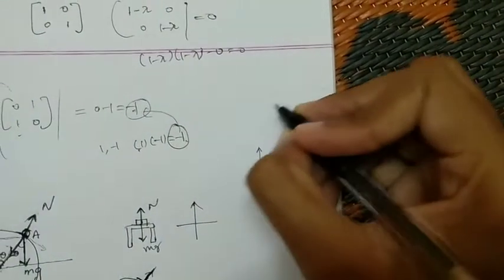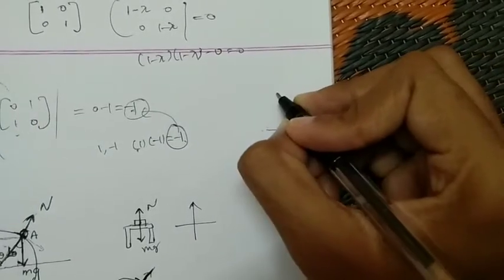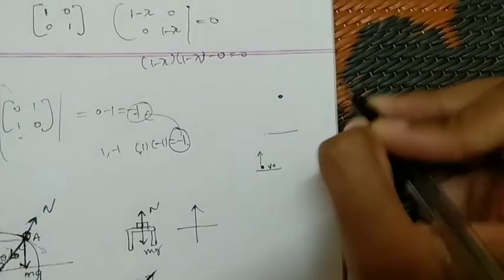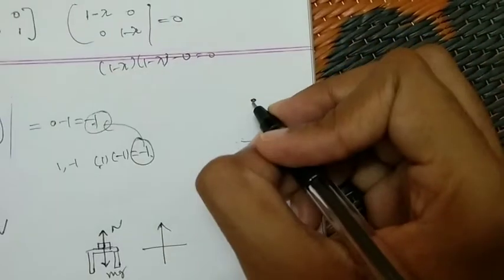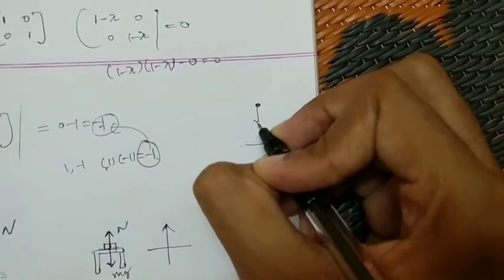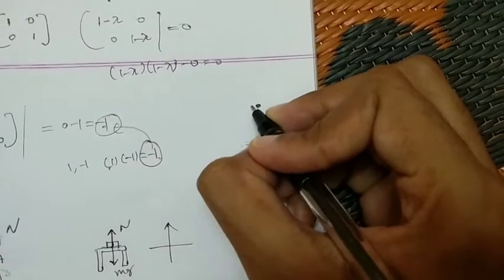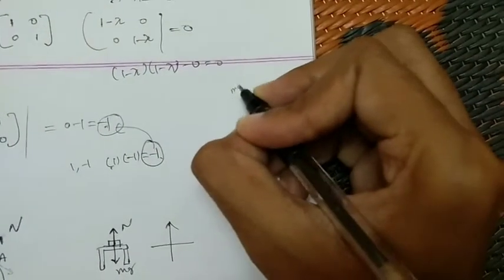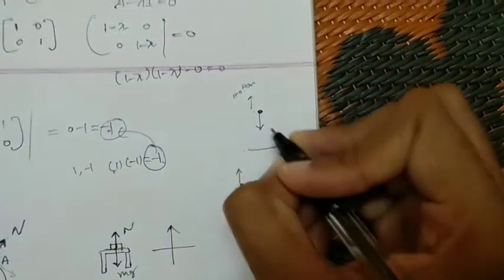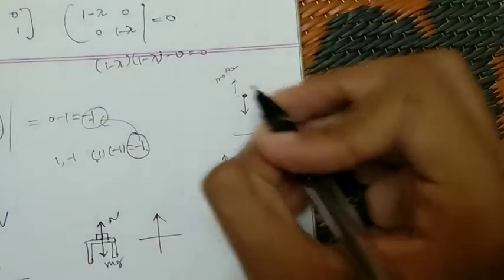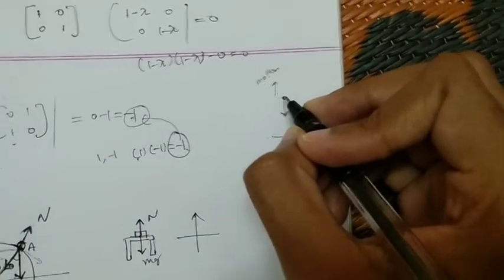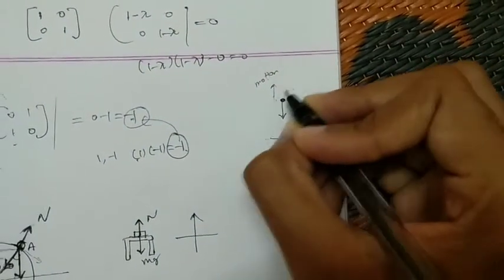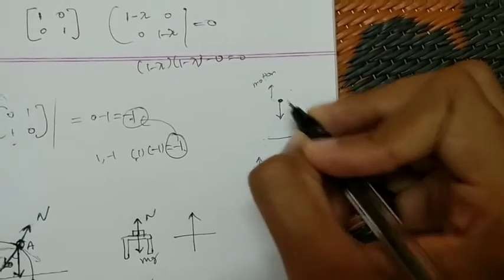If the particle is somewhere in the middle here, what are all the forces acting on this particle? Gravitational force would be acting downwards, but the motion of the particle is in the upward direction. And here it is given that this suspension of dust particles is there, so they are resisting its motion.